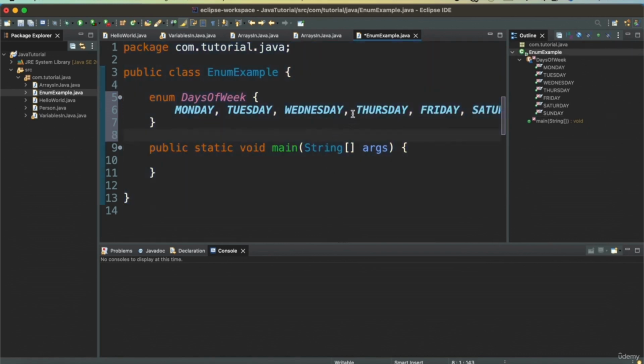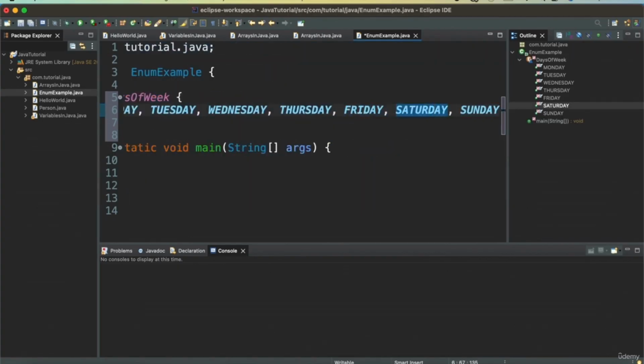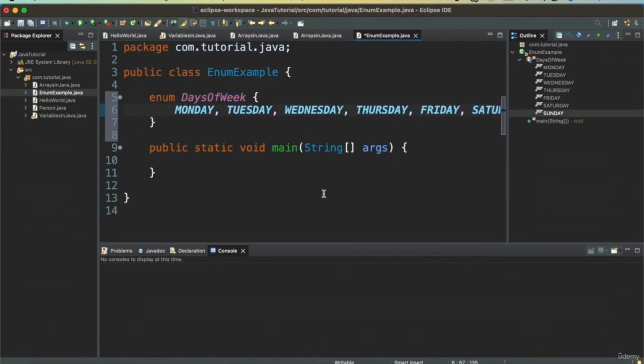So this is our enum, which has predefined constants all the way from Monday to Sunday. And now we will see how we can use this enum. So I can declare a variable of this enum class, so days of the week, and I want to set today, which is, say, I want to pick days of the week.